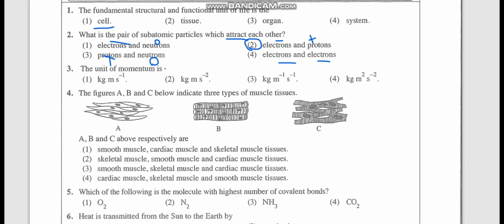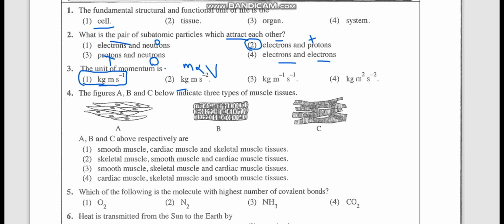Third one, the unit of momentum. Momentum is the measurement of how difficult it is to stop an object. Momentum depends on the mass and velocity. Mass into velocity gives momentum. Mass is kilogram and velocity is m s^-1. So obviously our answer is the first one. See how easy it is to find the unit. All you have to focus on is the elements of the equation.